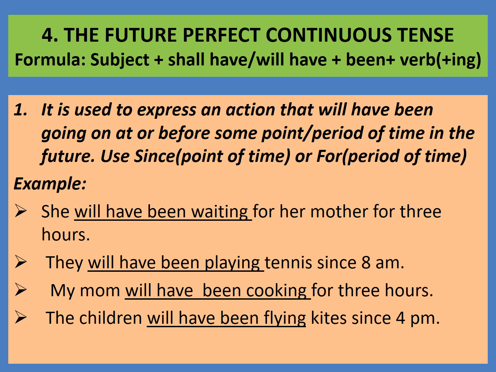Will have been playing. My mom will have been cooking for 3 hours. For 3 hours in future. What action will have been going on? My mom will have been cooking. The children will have been flying kites since 4 p.m. Since 4 p.m. in future. What action will have been going on? The children will have been flying kites. Hope you followed.